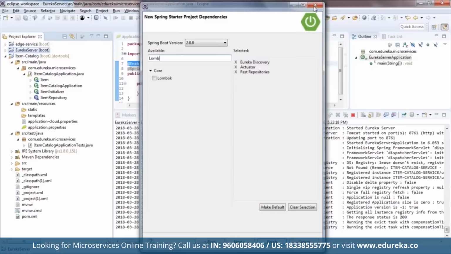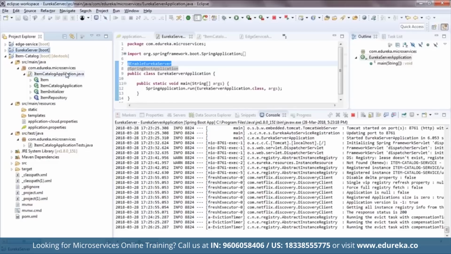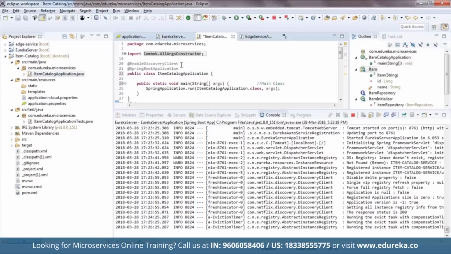Since I've already done that, I won't create another project here, another service basically. So let me just give you a walkthrough of the code that I've written here. First, let me show you the item catalog application.java file. So this is how it looks.